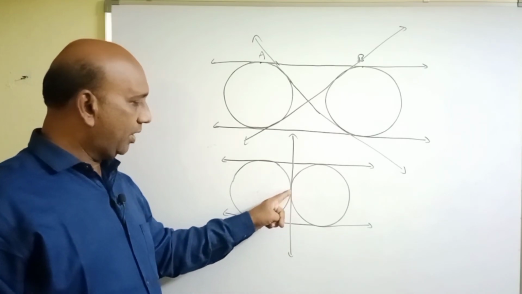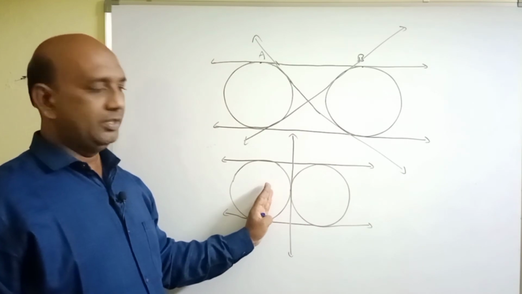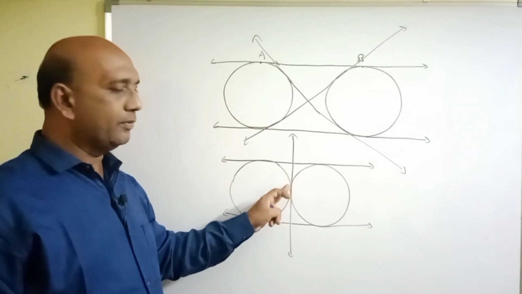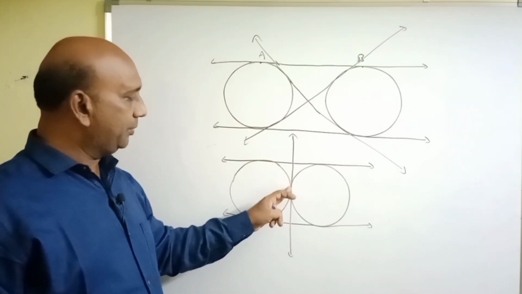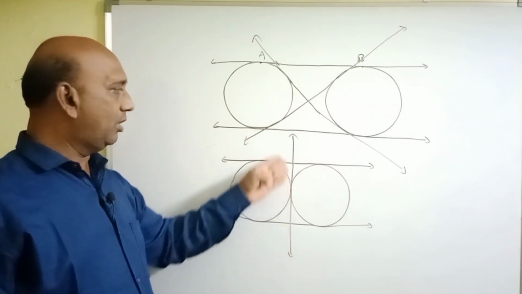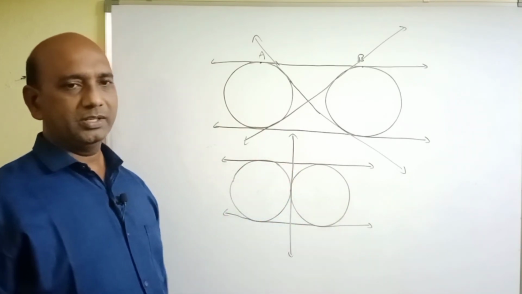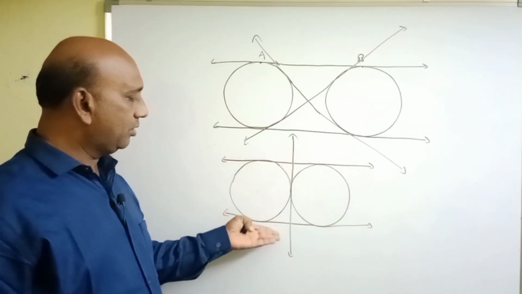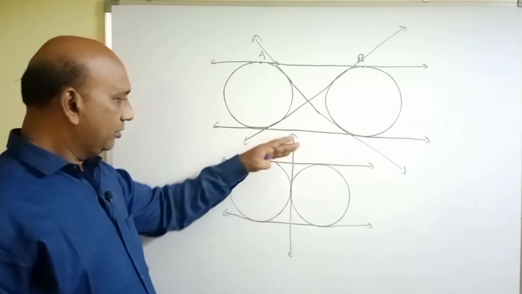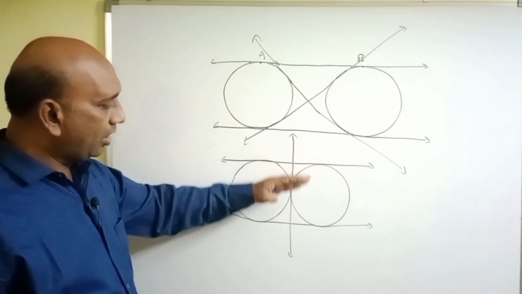This is the point of contact for both the circles. This is the common point of contact. Through that point we can draw this common tangent, which is called the transverse common tangent, and these two are the direct common tangents. Why do we call these two direct common tangents? To this common tangent the two circles lie on the same side.